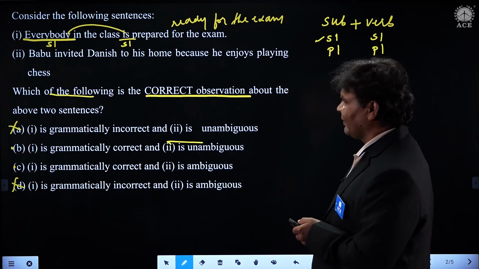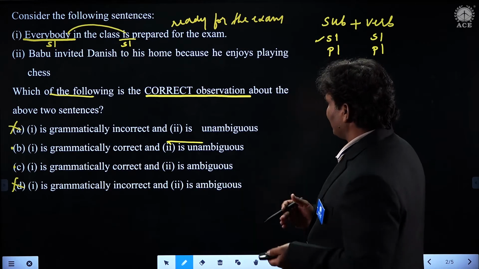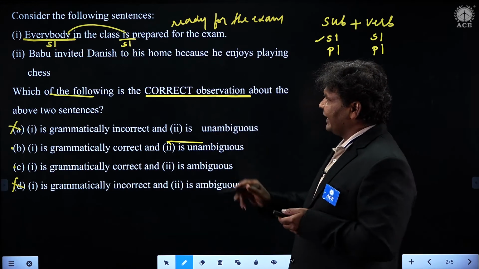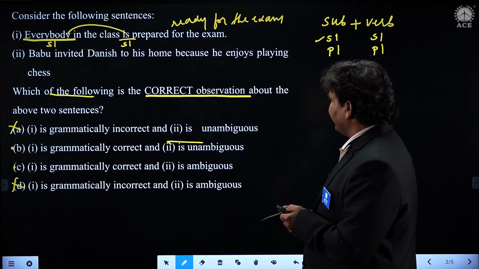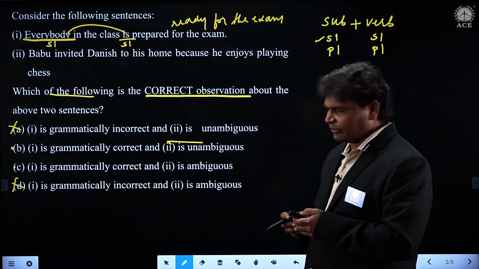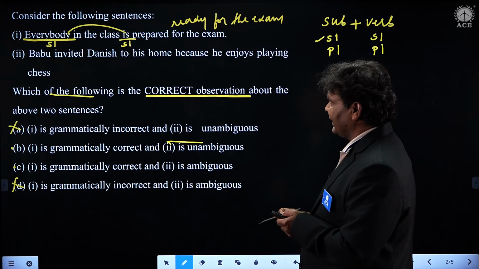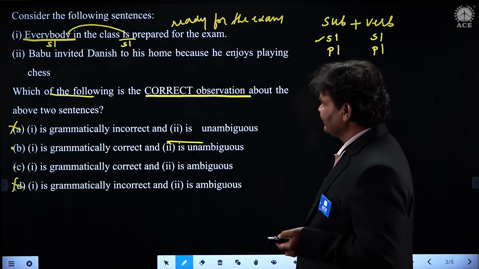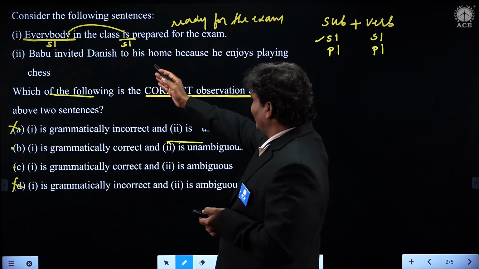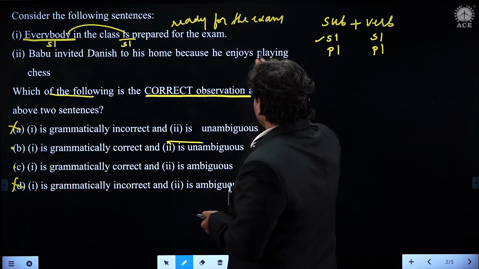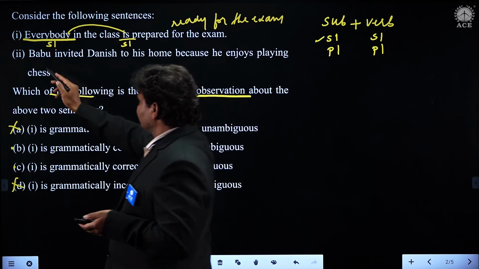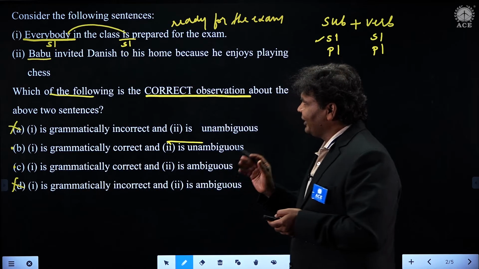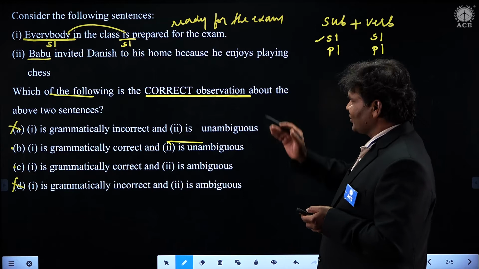Now what is the next one? Let us see. So what is our observation now? Babu invited Danish to his home because he enjoys playing chess. Very good. That is also a grammatically correct sentence, students, no doubt. Babu invited Danish. Where? To his home. Why? Because he enjoys. Who enjoys here now? Babu enjoys because he refers to Babu. Babu invited Danish to his home because he enjoys playing chess.